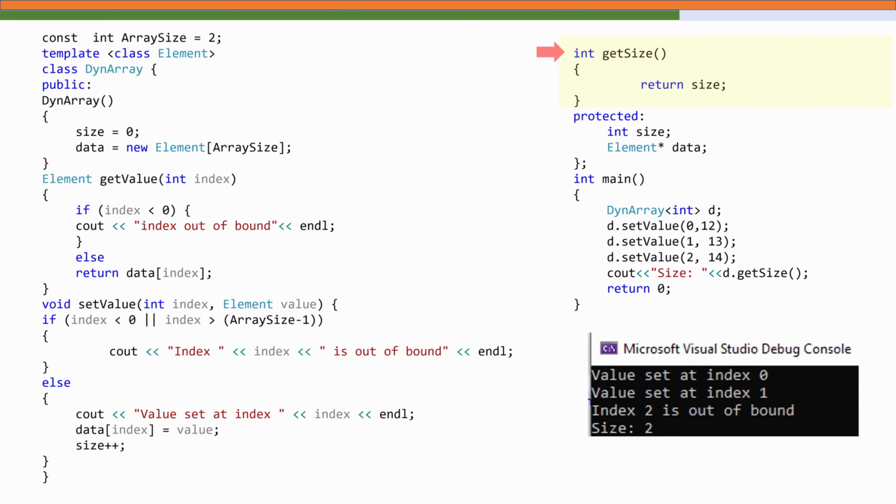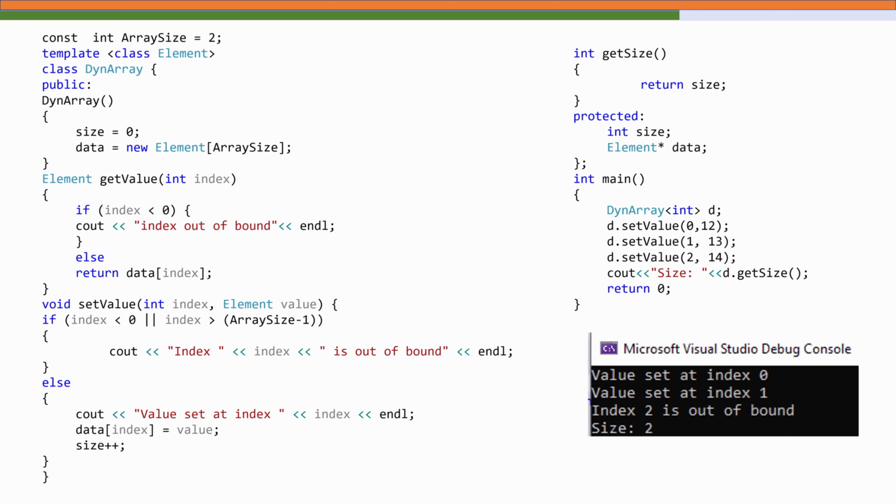The getSize function keeps track of how many elements have been inserted. The program then creates an object like this. Notice how we only wrote the class once, but we can now use it to create dynamic arrays for any data type, not just integers. So this is the real power of class templates: one design and infinite reusability.